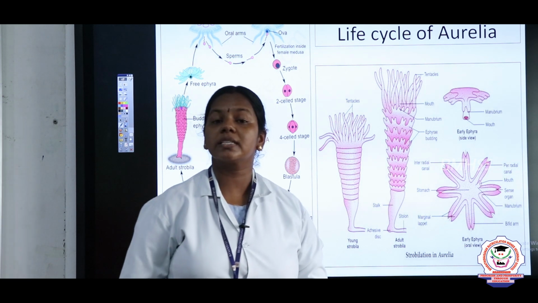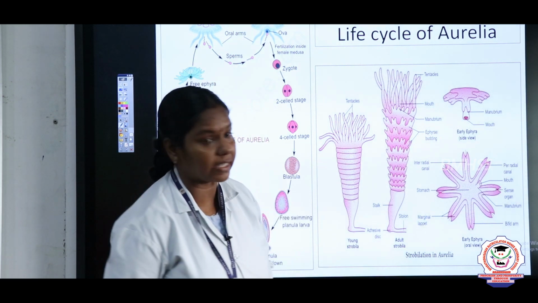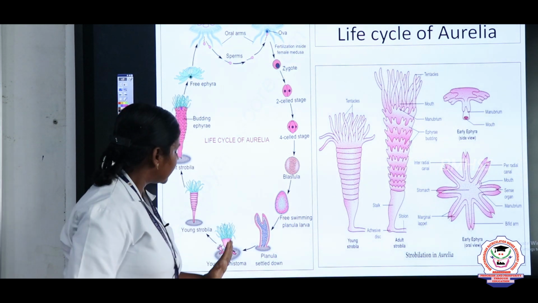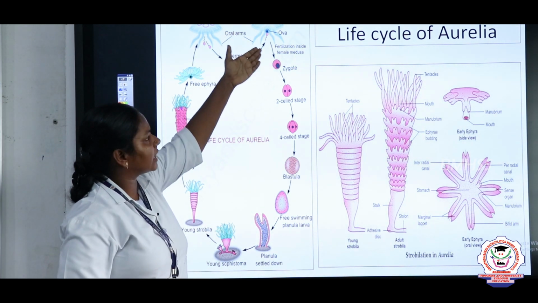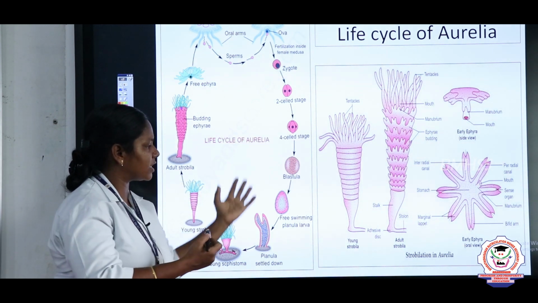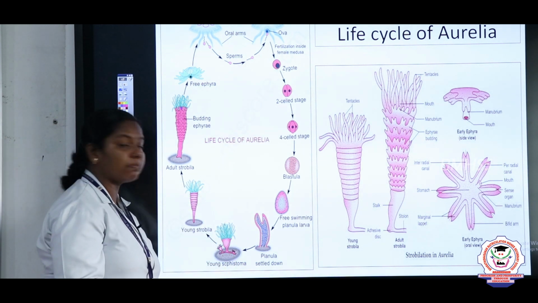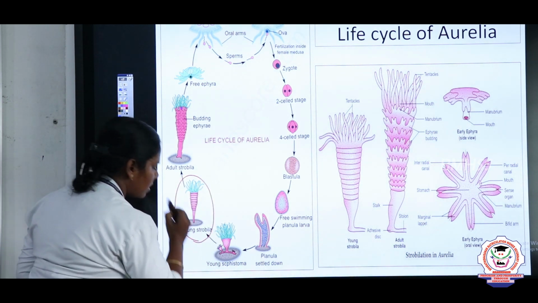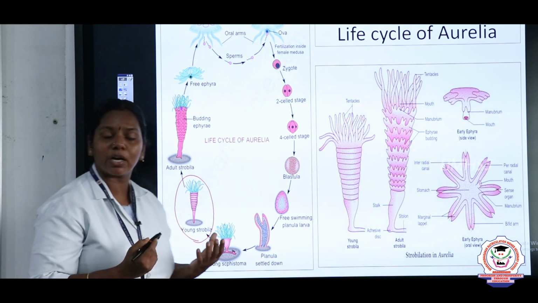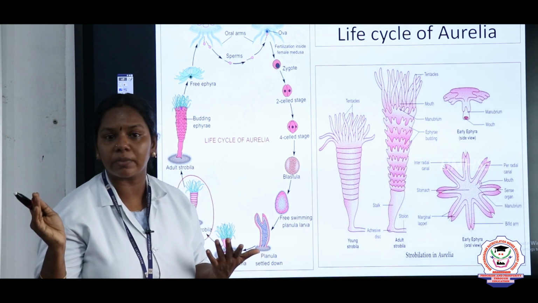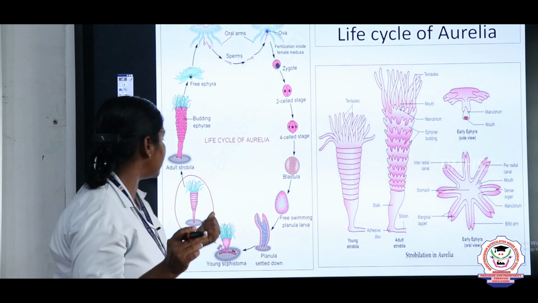Children, now we are going to see the life cycle of Aurelia. Aurelia, yes, the jellyfish. Just look here, children. This is the young stage. After the reproduction, it produces zygote, 4-cell stage, 2-cell stage, and finally it becomes the young strobila. What is strobila? What is strobilization? An organism undergoes transverse fission, but the parts do not separate immediately from the parent. Right, that is said to be strobilization.